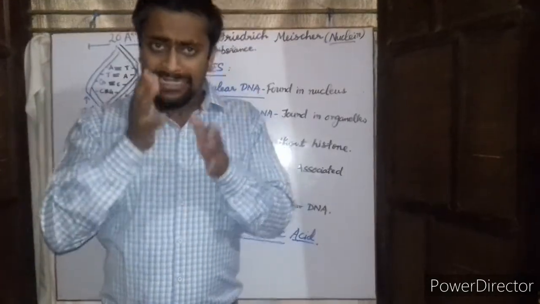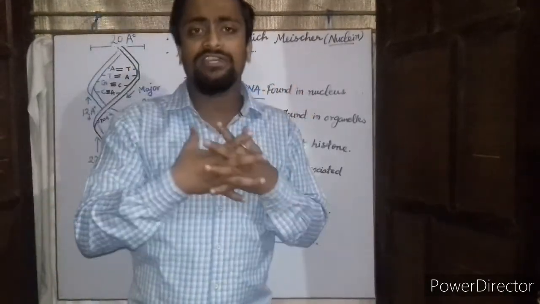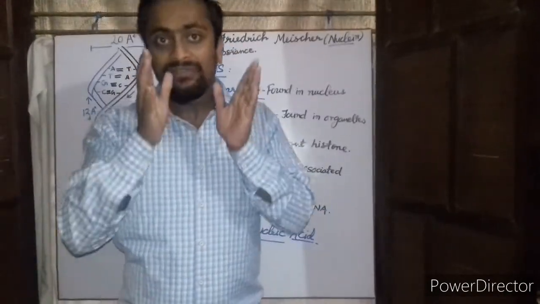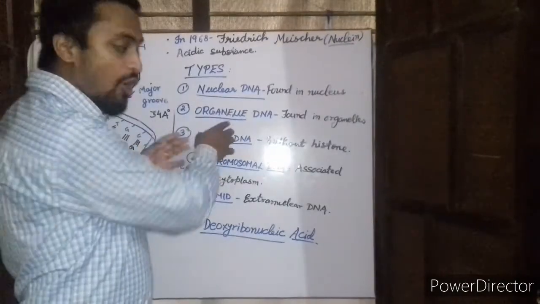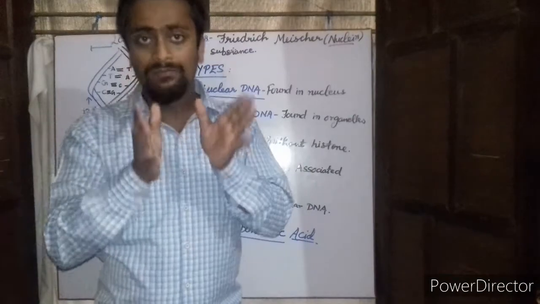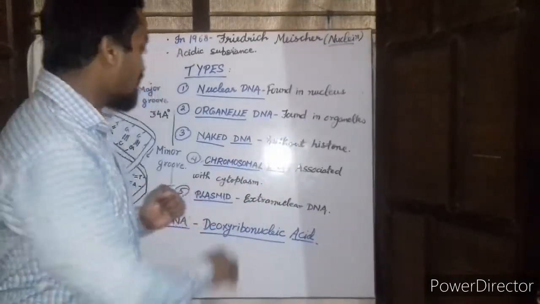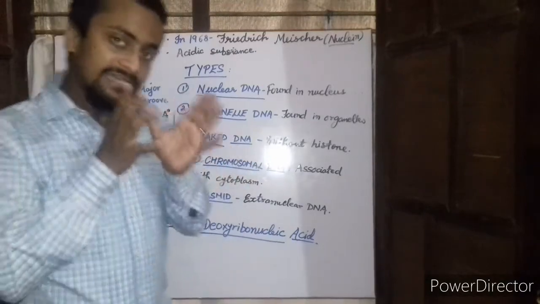Now, the DNA which is found in the nucleus has histone proteins bound to it, while the DNA which is found in the organelles has no histone proteins attached to it. So this type of DNA which has no histone proteins attached to it is also called the naked DNA.